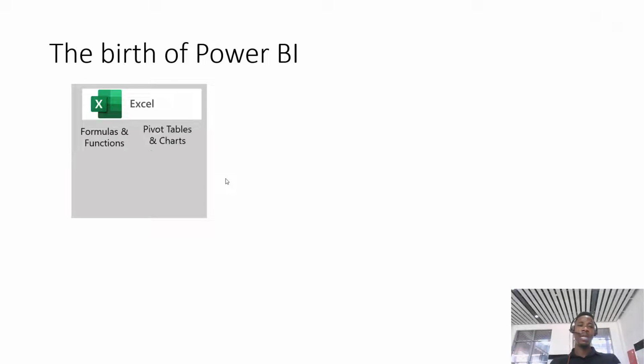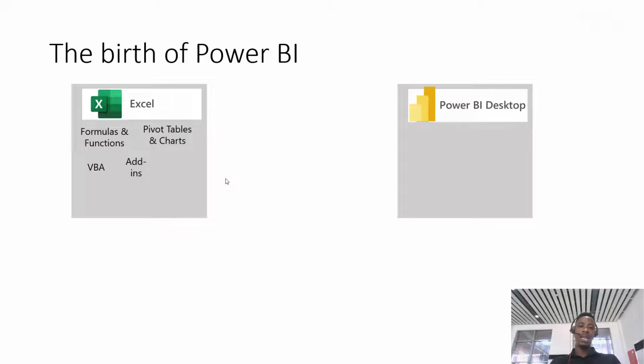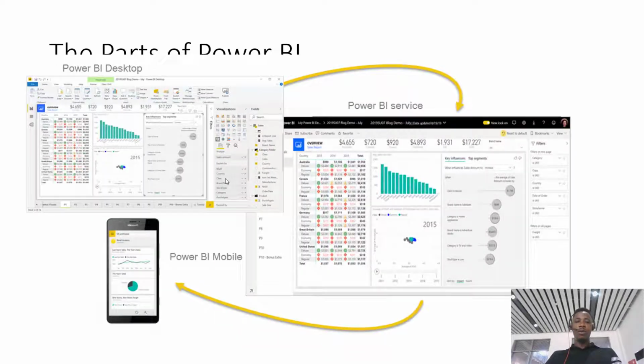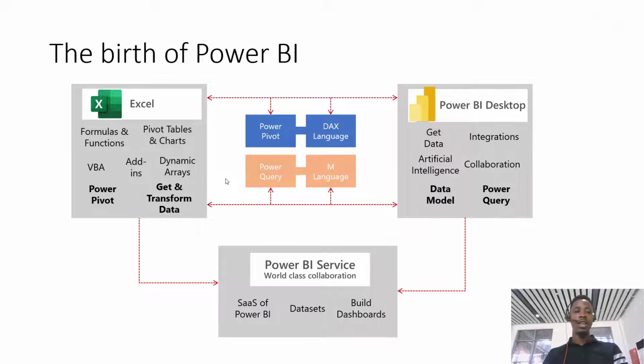Now, how did Power BI come into existence? Power BI simply came into existence with the use of something called Excel. I'm sure some of us will be familiar with Excel here, right? So Excel actually has some very powerful tools. Some years back in Excel, like 2010 and 2013, some tools were created in Excel called Power Pivot and Power Query. These tools were created to automate the way we do reporting. Microsoft thought that these two could be brought together to create one powerful tool called Power BI.